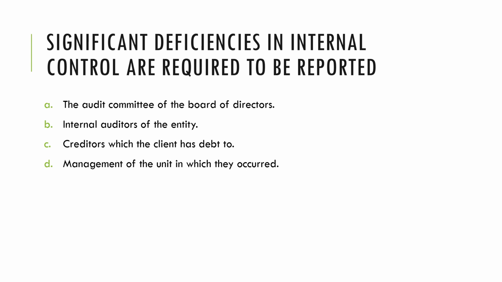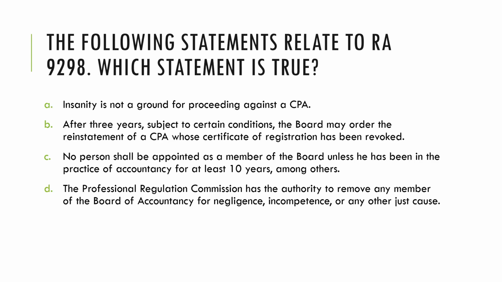Is it to letter A, the audit committee of the board of directors, letter B, the internal auditors of the client, letter C, the creditors which the client has debt to, or letter D, management of the unit in which they occurred. So we are required to report significant deficiencies and material weaknesses to the audit committee of the board of directors. So this should be alpha.